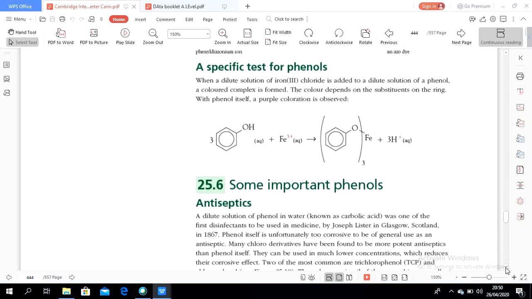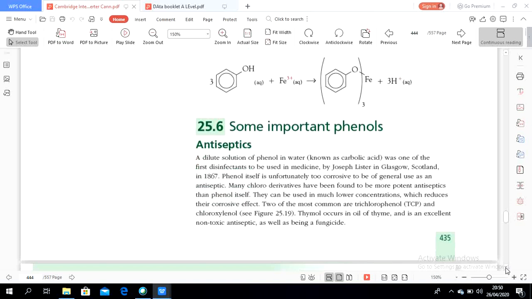And now important phenols, which are the applications of phenols in our daily life. A dilute solution of phenol in water, called carbolic acid, was one of the first disinfectants to be used in medicine.